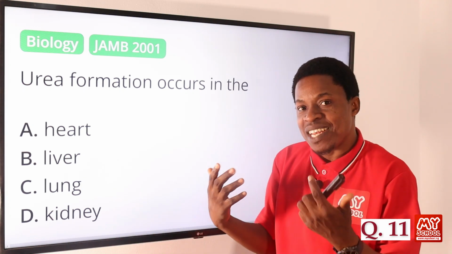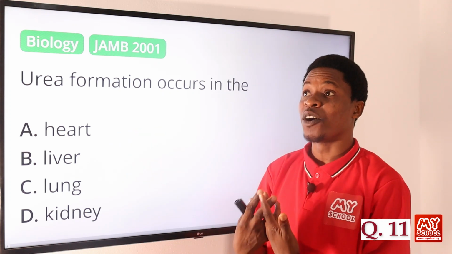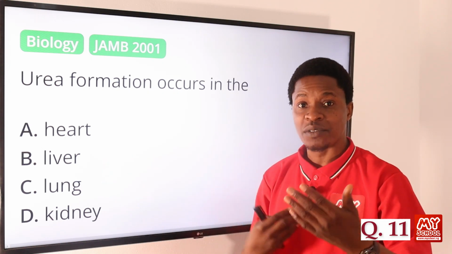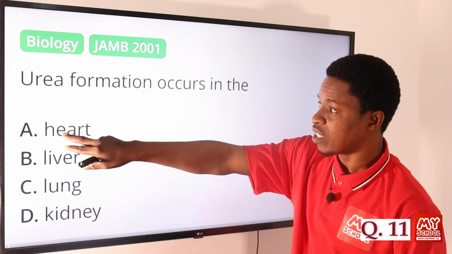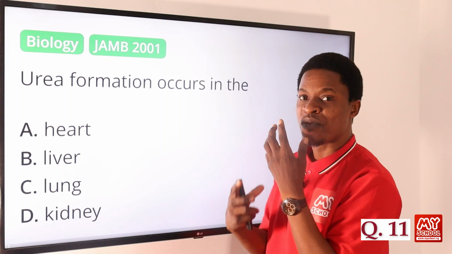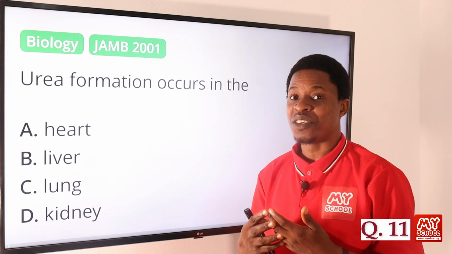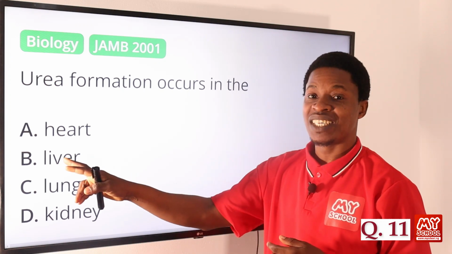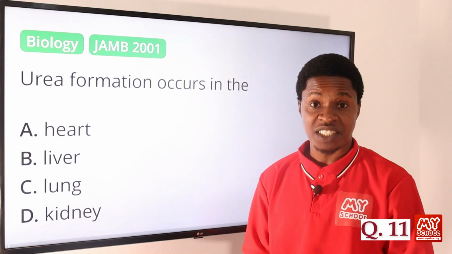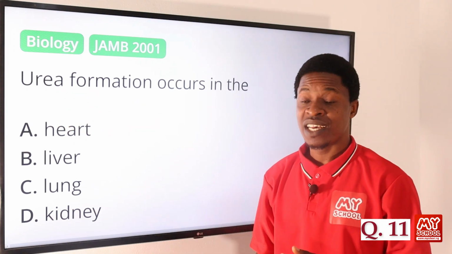Okay, of course. Elimination method: if you know what the heart does, the heart just pumps oxygenated blood in and out. That's what the heart actually does. The liver is what forms that urea. There's a conversion that takes place. The urea that is formed is actually done in the liver. The lung is responsible for respiration, but certainly not for urea formation.